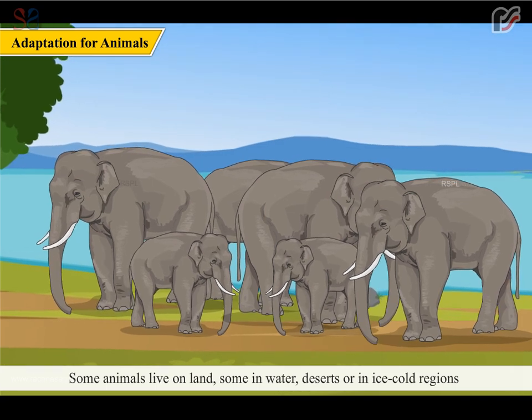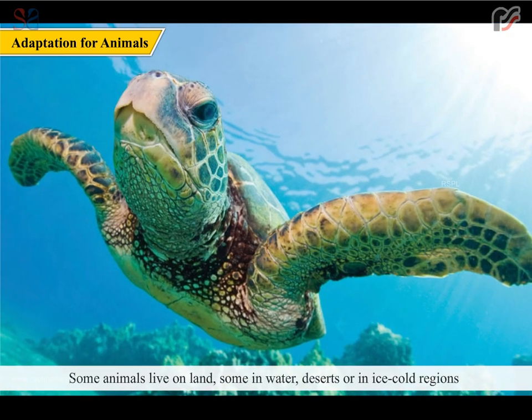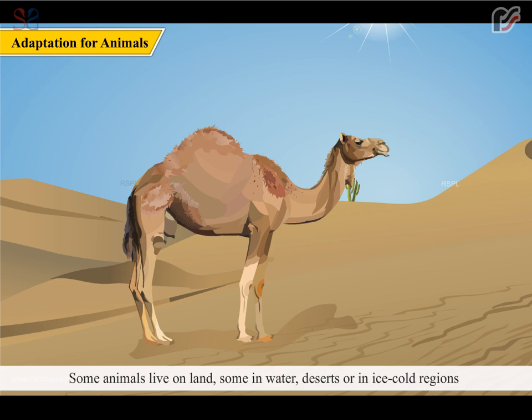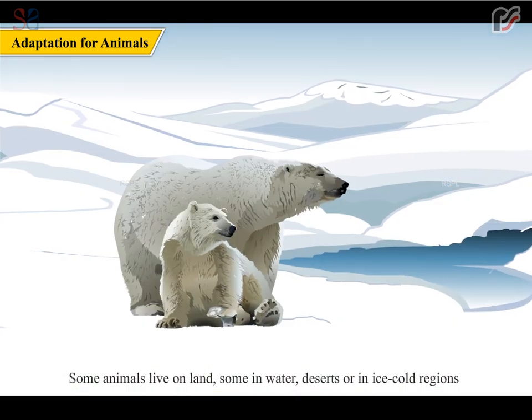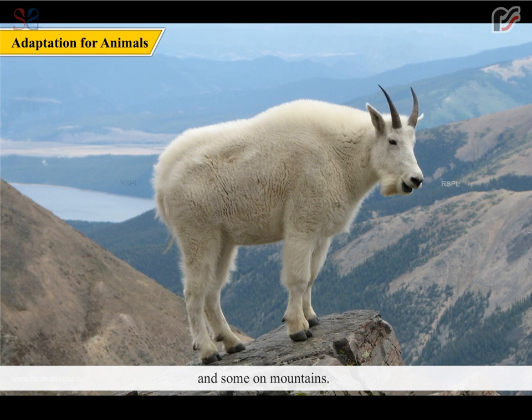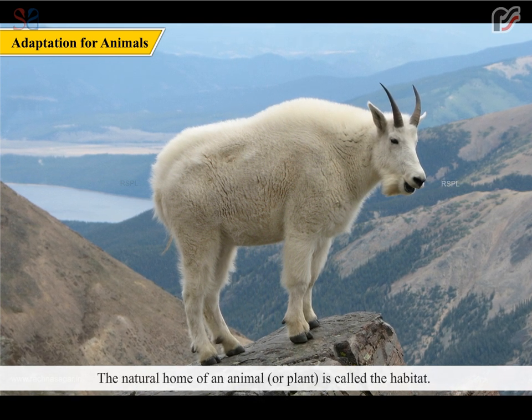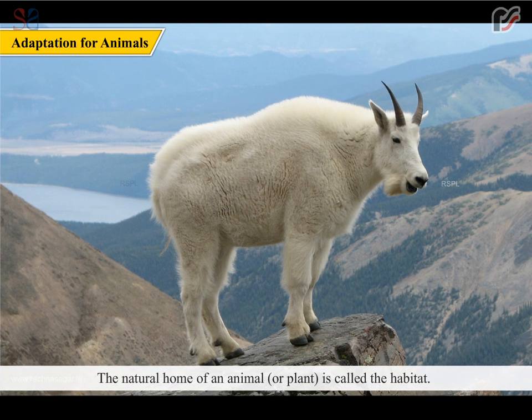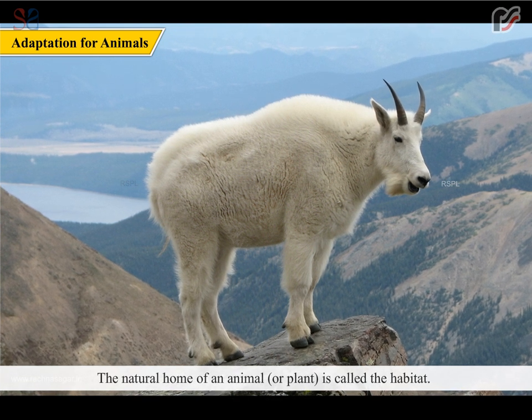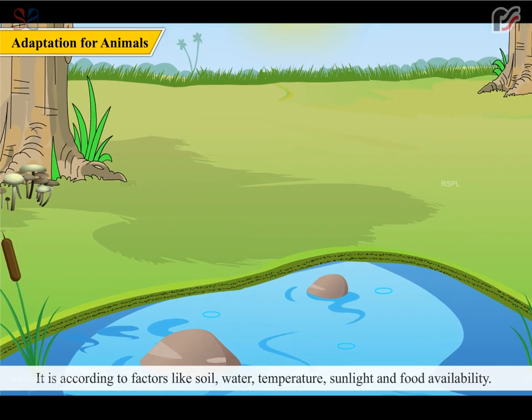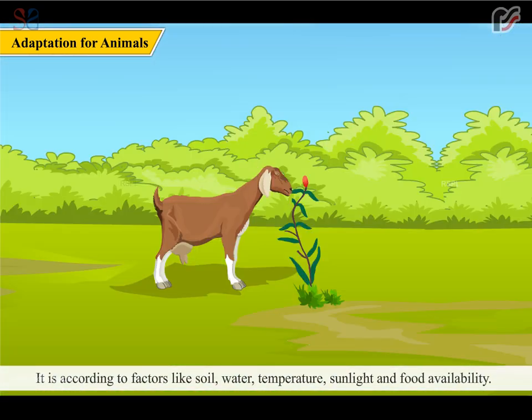Some animals live on land, some in water, deserts, or in ice-cold regions, and some on mountains. The natural home of an animal or plant is called the habitat. It is according to factors like soil, water, temperature, sunlight, and food availability.